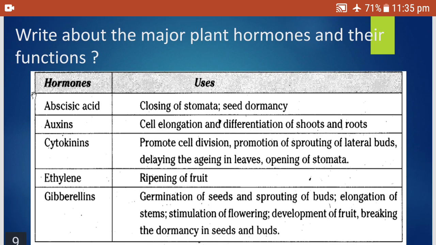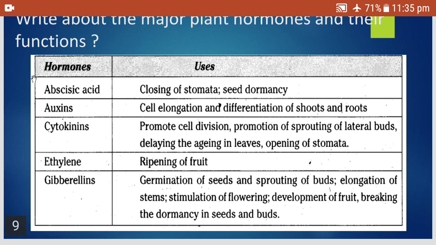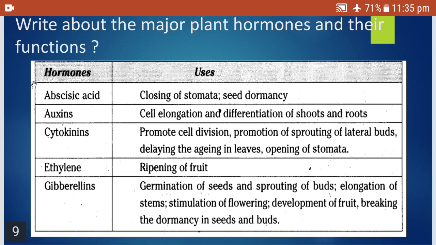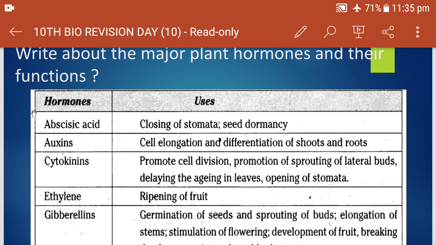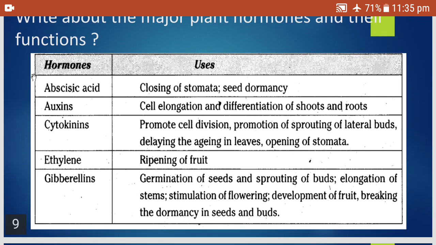Write about the major plant hormones and their functions. You know what the major plant hormones are? These are called phytohormones. Abscisic acid: closing of stomata, seed dormancy. Auxin helps in cell elongation and differentiation of the shoot and root cells.